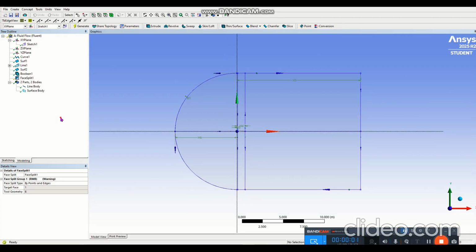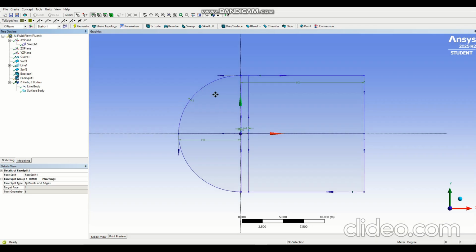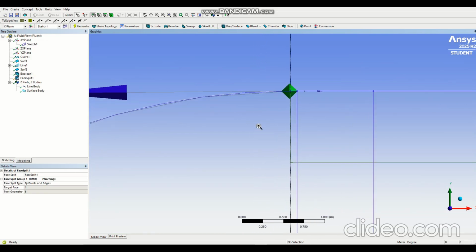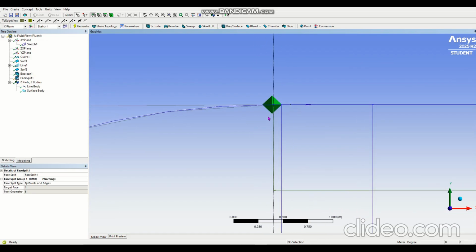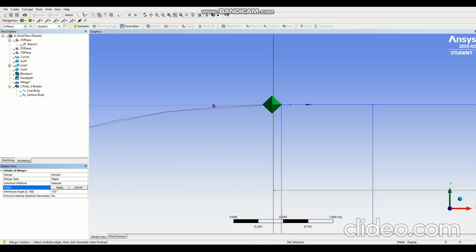Okay, let's continue. If everything is fine, you need to be able to see green check marks here. So there is no problem in our geometry. The final thing I want to do before going to the meshing part: these tiny lines create a convergence problem, so I will merge them. Click Tools on the ribbon and select Merge. Select these two lines.